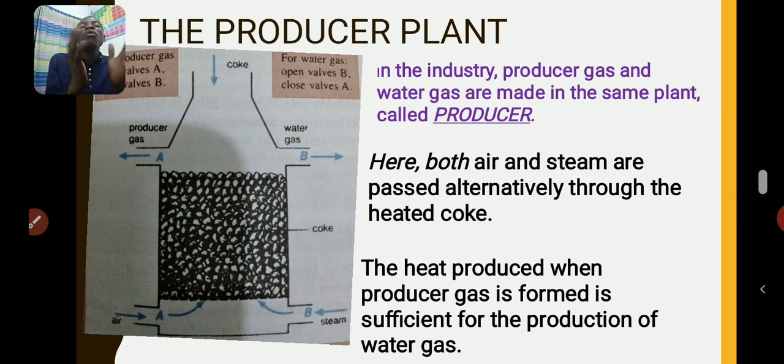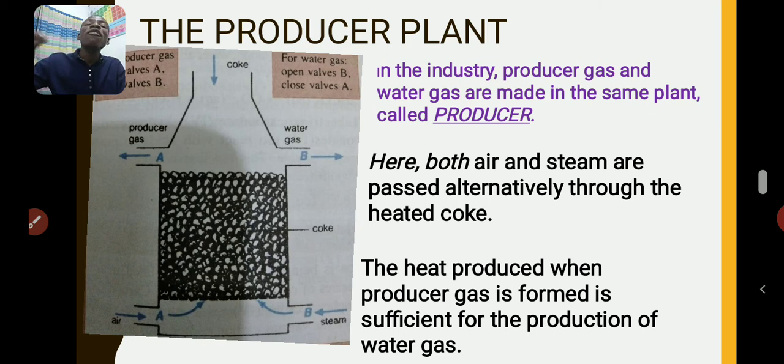So we now use sense that, okay, if making water gas requires energy, whereas making producer gas actually produces energy, then the energy that is produced by producer gas can be used to serve as the one that is needed by water gas to be formed.